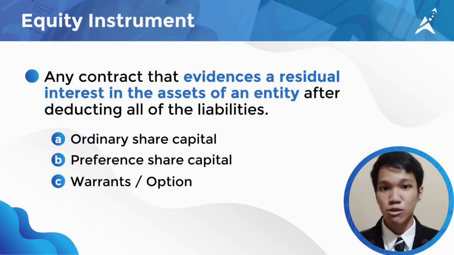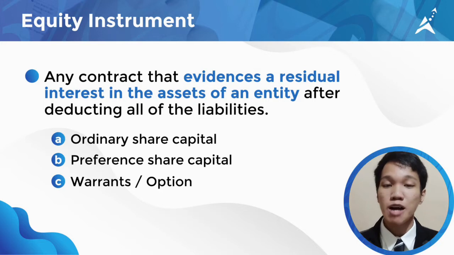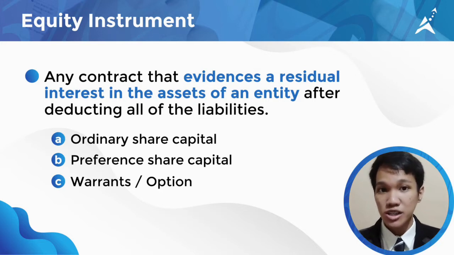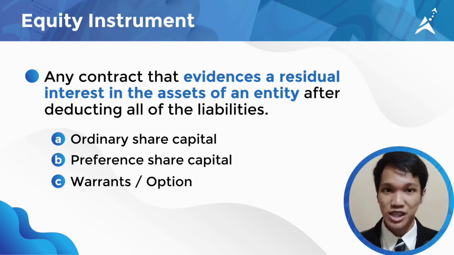Now, an equity instrument is a contract that evidences a residual interest in the assets of an entity after deducting all of the liabilities. So generally, these are issued to shareholders of a company, and these include ordinary share capital, preference share capital, and warrants or options, which we are already familiar of.